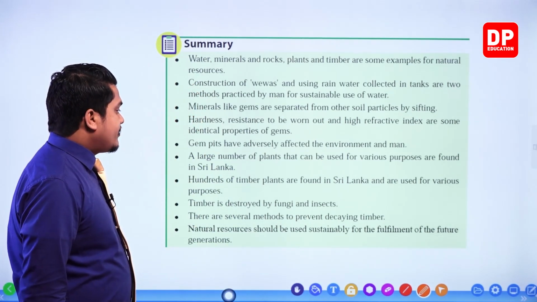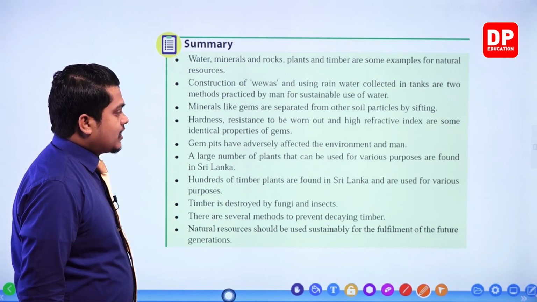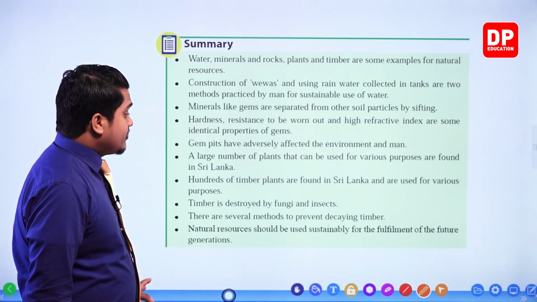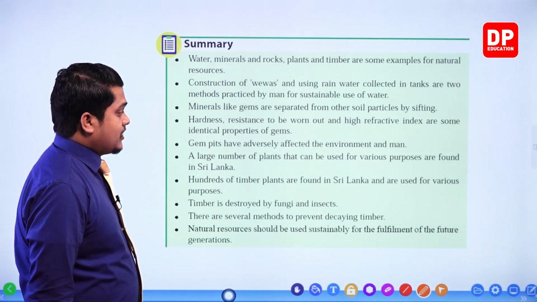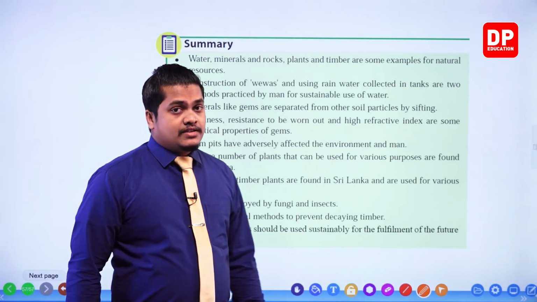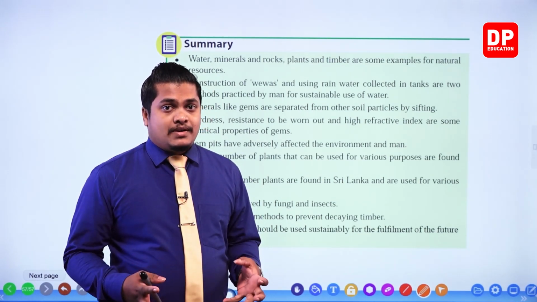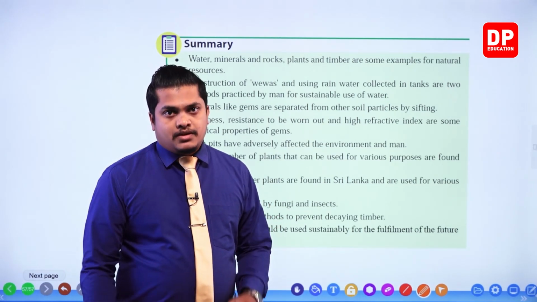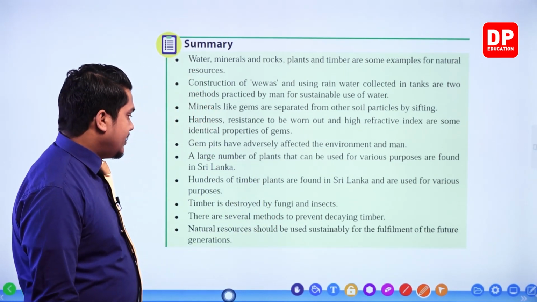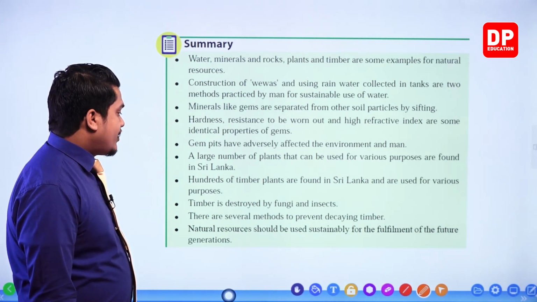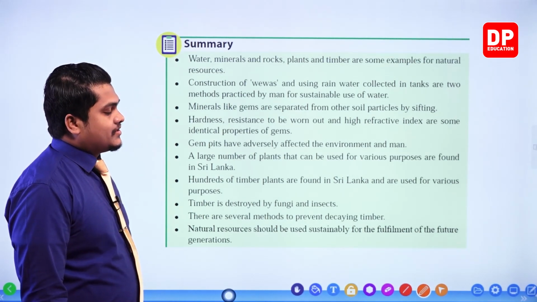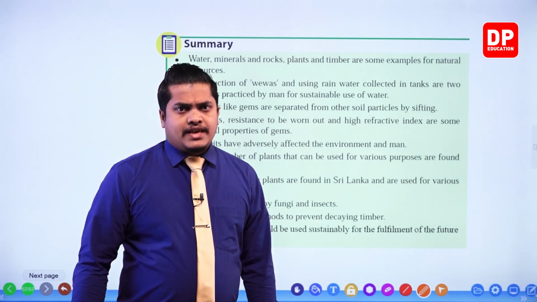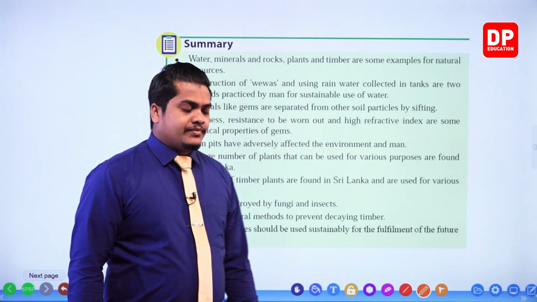Next one, hundreds of timber plants are found in Sri Lanka and are used for various purposes, my dear children. Then timber is destroyed by fungi and insects. Finally, we discussed that timber is getting destroyed mainly because of the action of fungi and insects.